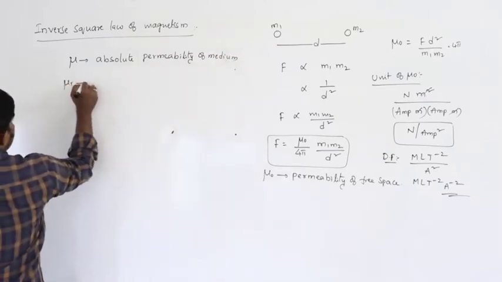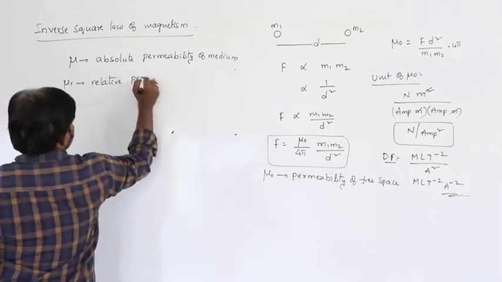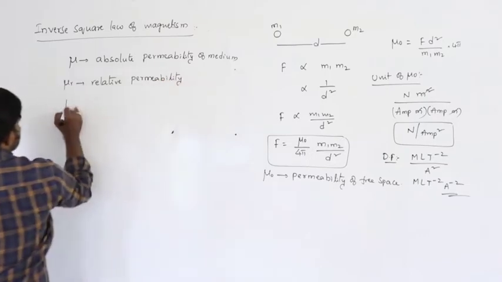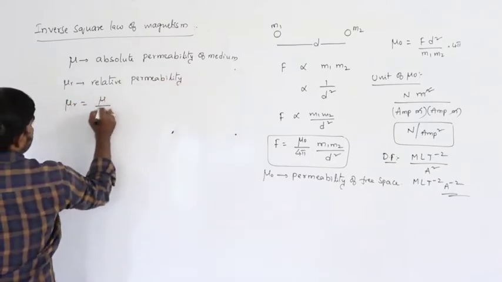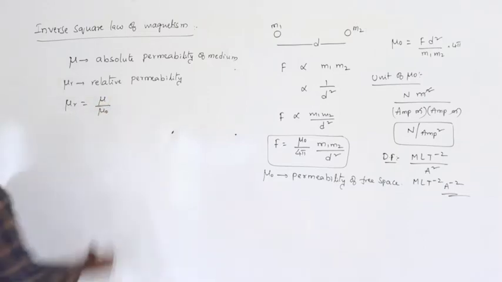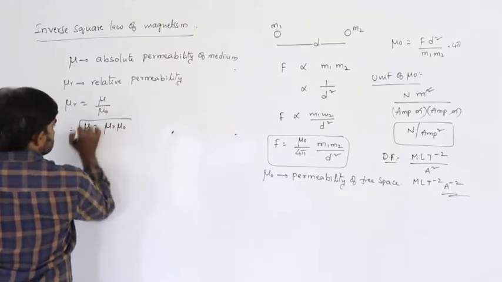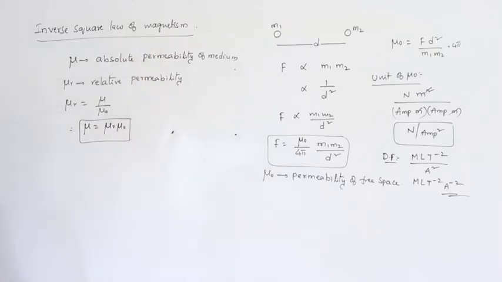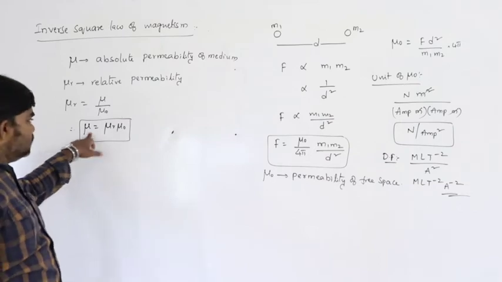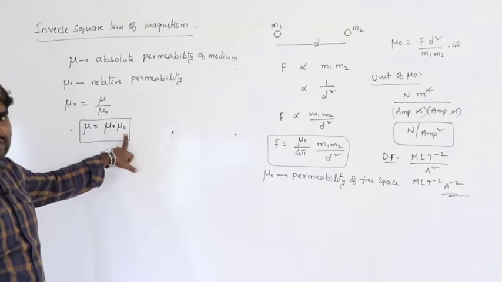Where mu r can be written as relative permeability. So mu r can be written as mu by mu naught. Therefore mu is equal to mu r into mu naught. So the absolute permeability of the medium is equal to relative permeability into permeability of the free space.